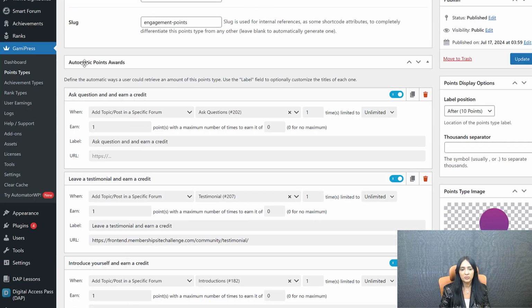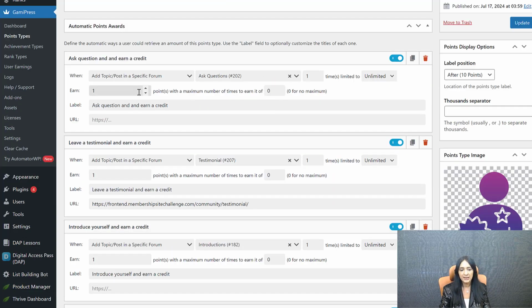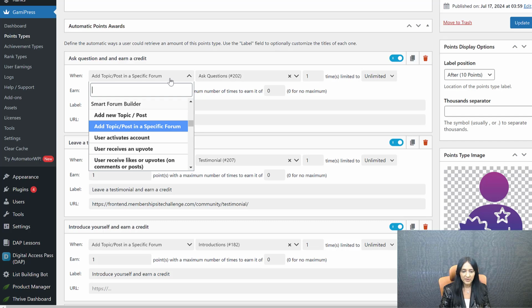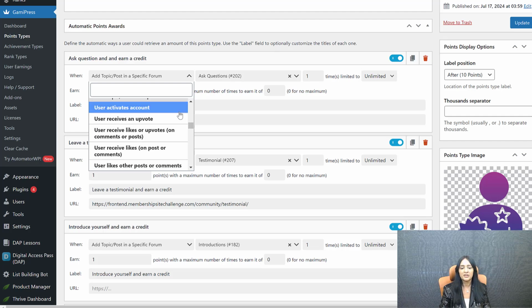You can see automatic points awards. So let me show you what are the activities for which you can give points using GamiPress and SFP. When users add a new topic, you can give them points. Or you can say only if users add a new post in a specific forum, they will earn points. And also you can say when users activate accounts, which means if you have enabled double opt-in, users have signed up, but they have not yet activated their account, then they don't get points. But if they activate it, you can give them points.